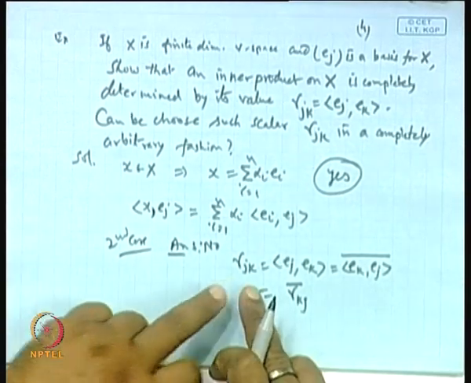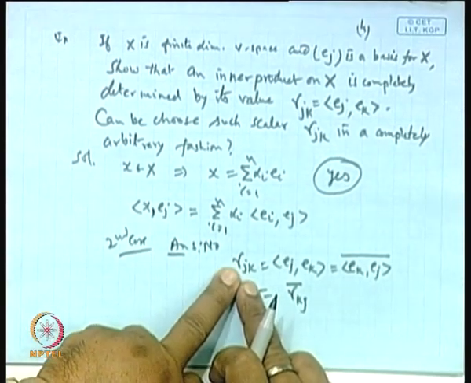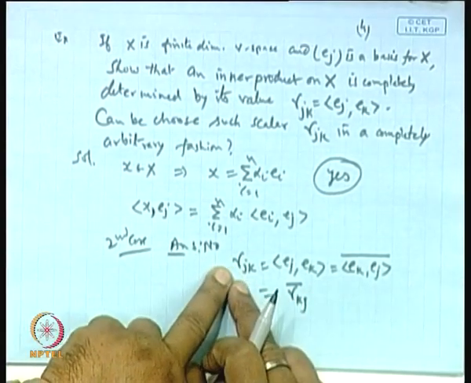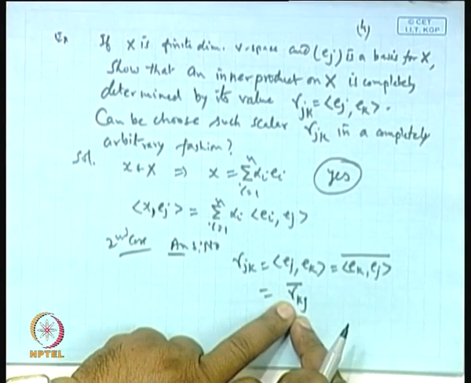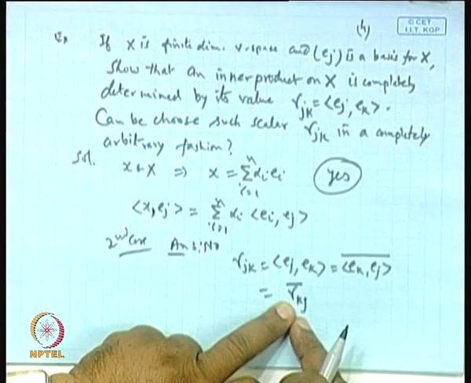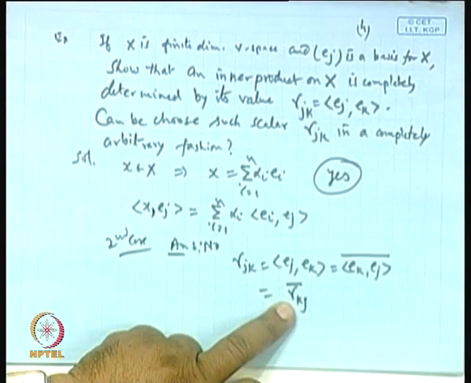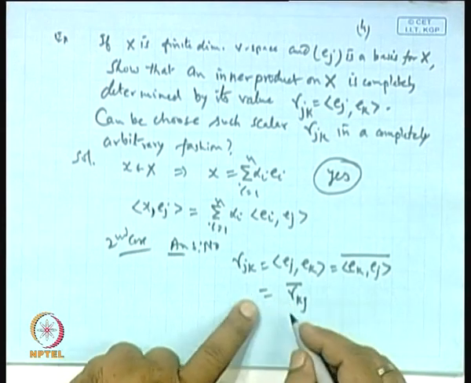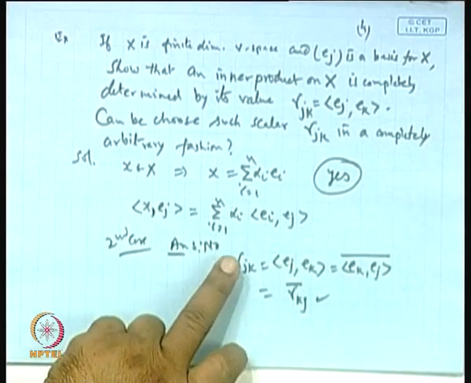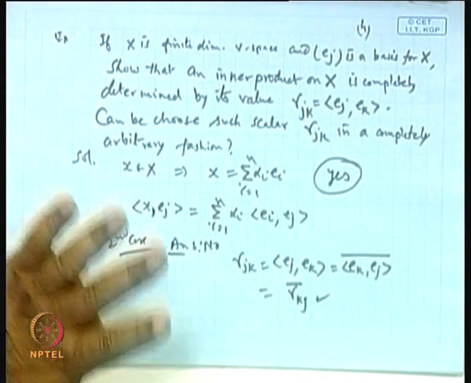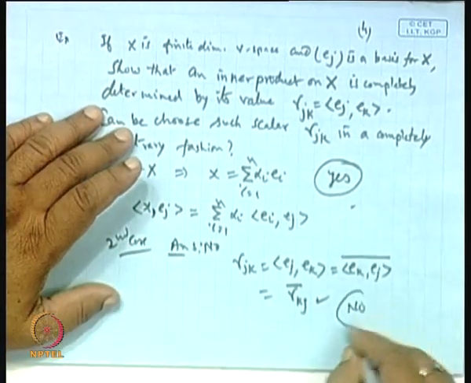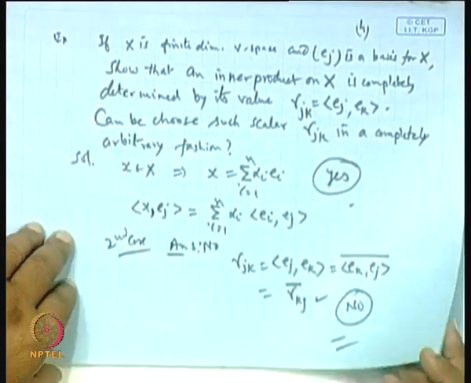It means we can choose that type of gamma only whose gamma j k is the same as the conjugate of the gamma k j. We cannot choose the constants arbitrarily. This condition must be satisfied. Gamma j k must be equal to gamma bar k j. Otherwise, we cannot. So, that is why the answer is no. Okay. So, that is clear.